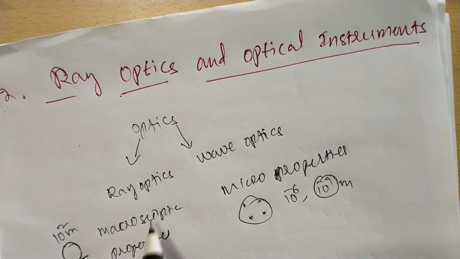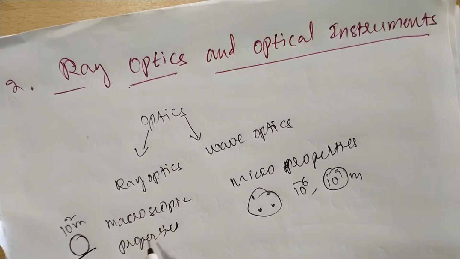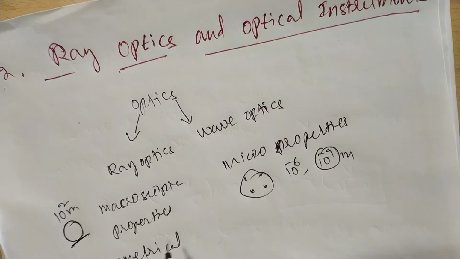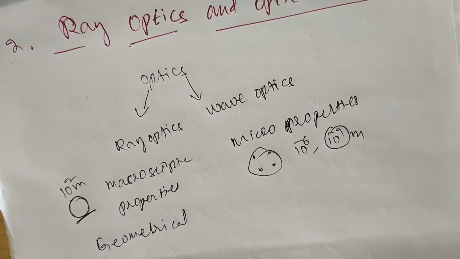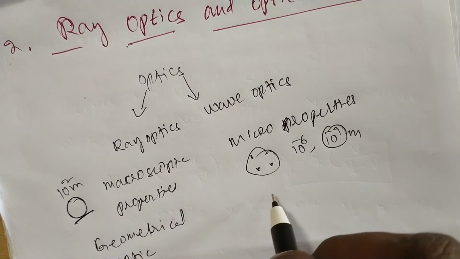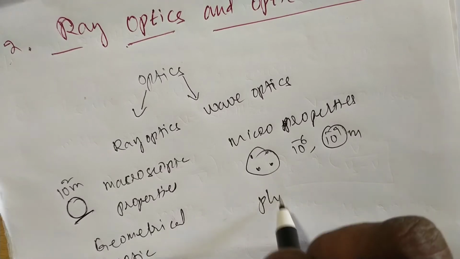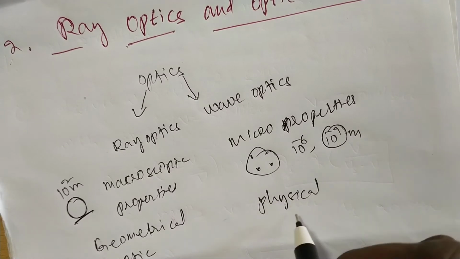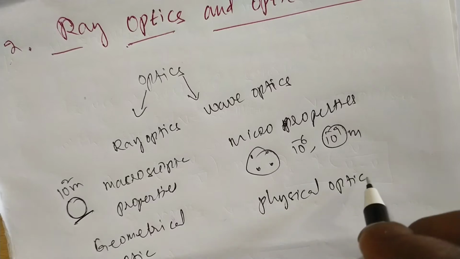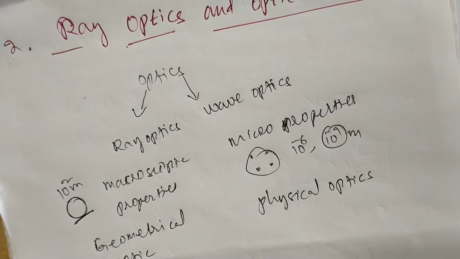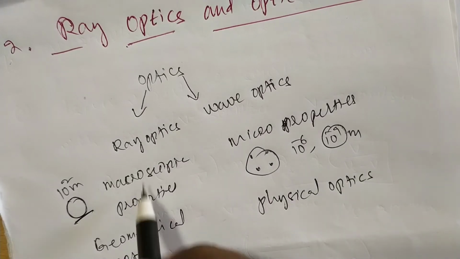Another name for ray optics is geometrical optics. Another name for wave optics is physical optics. For example, what are the examples of ray optics?